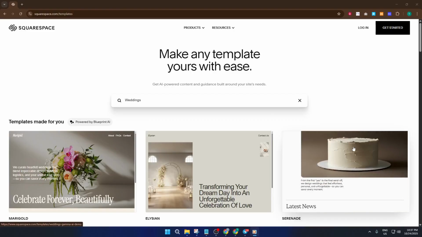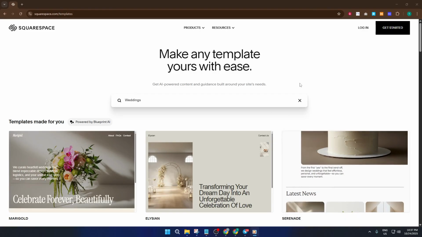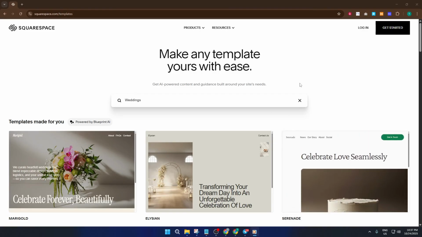If you're thinking about building a website but aren't sure where to start, you're in the right place. Today, I'll show you exactly how to start a Squarespace free trial so you can explore their powerful design tools with zero commitment. By the end of this walkthrough, you'll have your own hands-on test site up and running, and you'll know how to make the most of those first steps. All right, let's dive in.